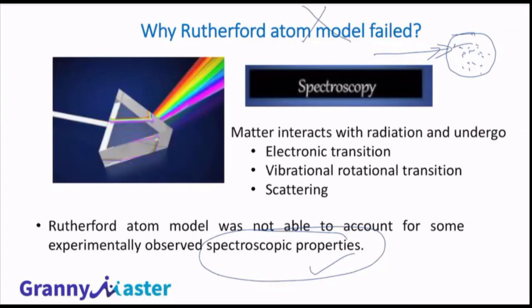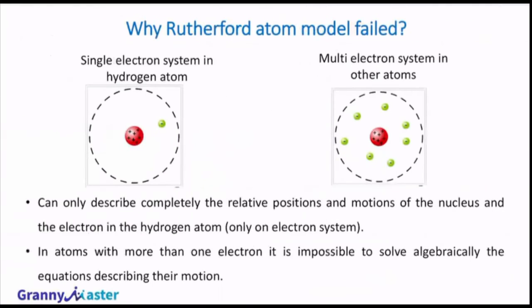So that is the third reason why the Rutherford atom model failed. Even though you studied the Rutherford atom model in your school, you haven't studied this much, like why it failed. It was looking fine, right? Electrons are moving around the nucleus. Very simple model. But there are problems associated with this model, because it cannot explain mainly three characteristics.